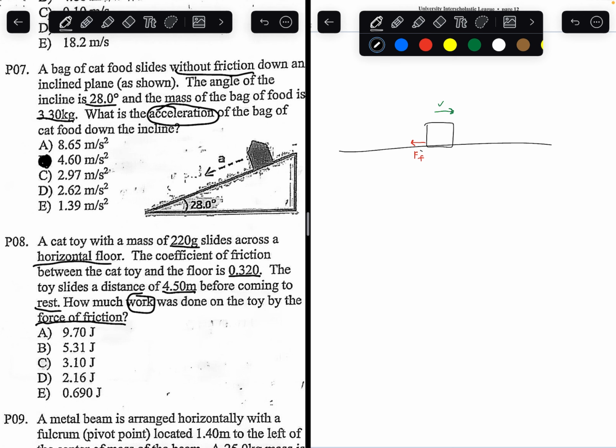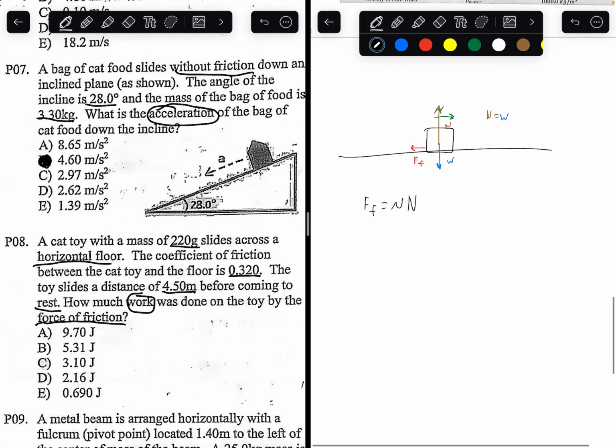So how do we find the net force? Actually, not the net force, the force of friction. The formula to find force of friction is going to be the coefficient of friction times the normal force. Remember, when a box is standing on a flat plane, the normal force is equal to the weight of the box. So you're going to have normal force equals weight. So what is the weight? The weight is equal to mass times gravity. That means this formula can be written as coefficient of friction times mass times gravity.